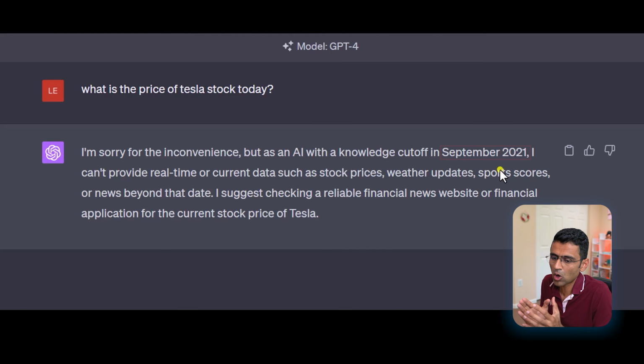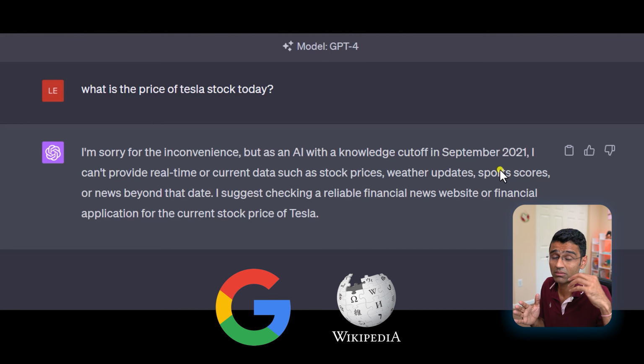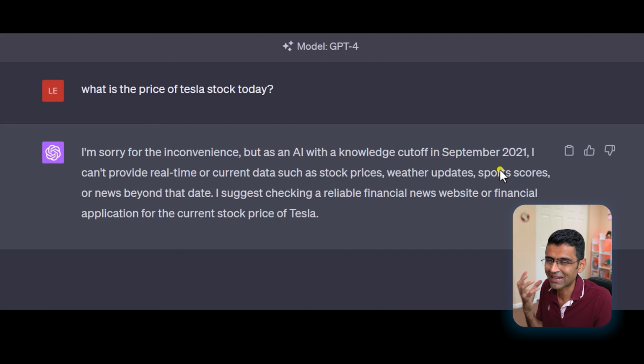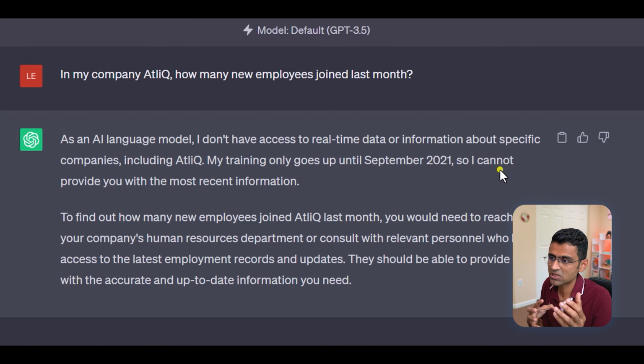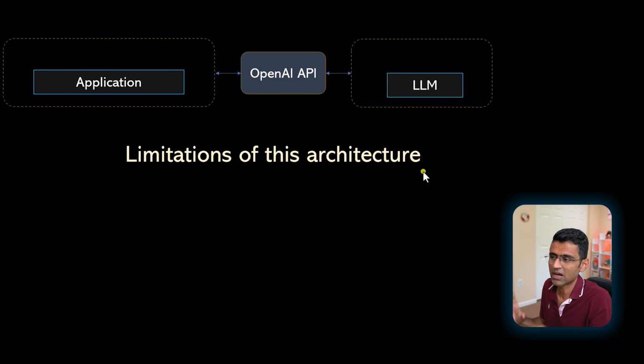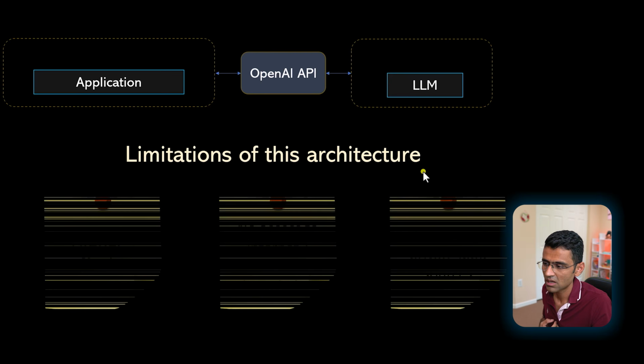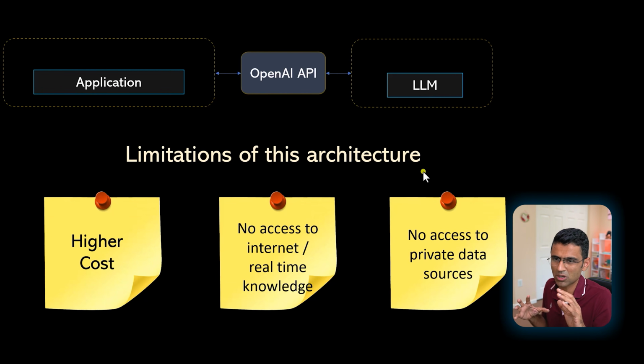So if you want to incorporate some latest information, let's say from Google, Wikipedia, or somewhere else, you can't get that here. The other issue is, Atlic is my own software development and data science company. If I want to know how many employees joined last month, ChatGPT can't answer because it doesn't have access to my own internal organization data. So if you use this kind of architecture for building your application, you will hit some roadblocks, or you will rather have some limitations.